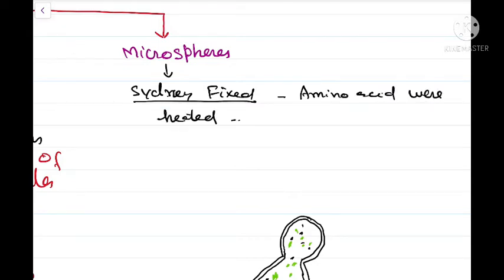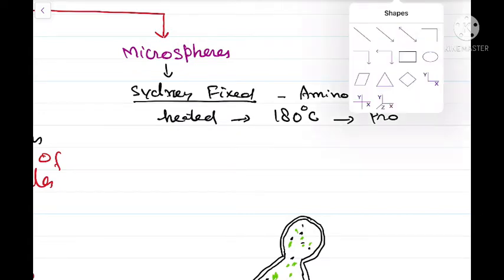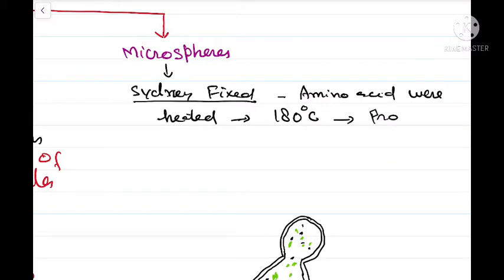He took a dry mixture of amino acids, and those amino acids were heated to a temperature of 180 degrees centigrade. Because of this, these amino acids polymerized by dehydration synthesis, and that resulted in the formation of polymers called proteinoids.